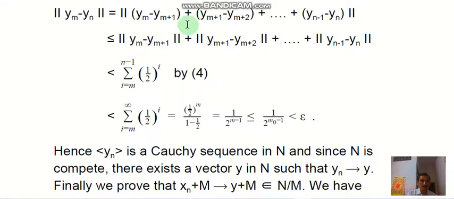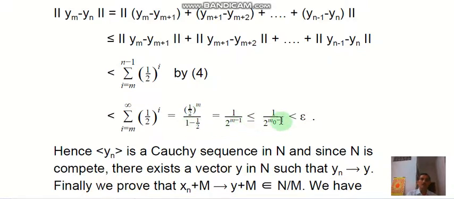So applying the property of the norm, and putting the value, this is less than or equal to the sum from i equal to m to n minus 1 of 1 by 2 power i, and therefore this is less than or equal to the sum from i equal to m to infinity of 1 by 2 power i. Using the property of geometric progression, the GP sum is 1 by 2 power m upon 1 minus 1 by 2.